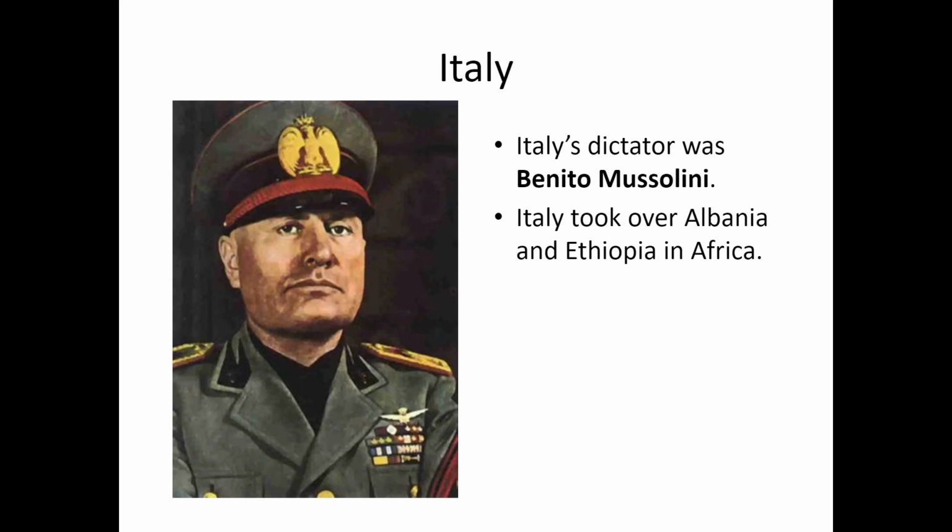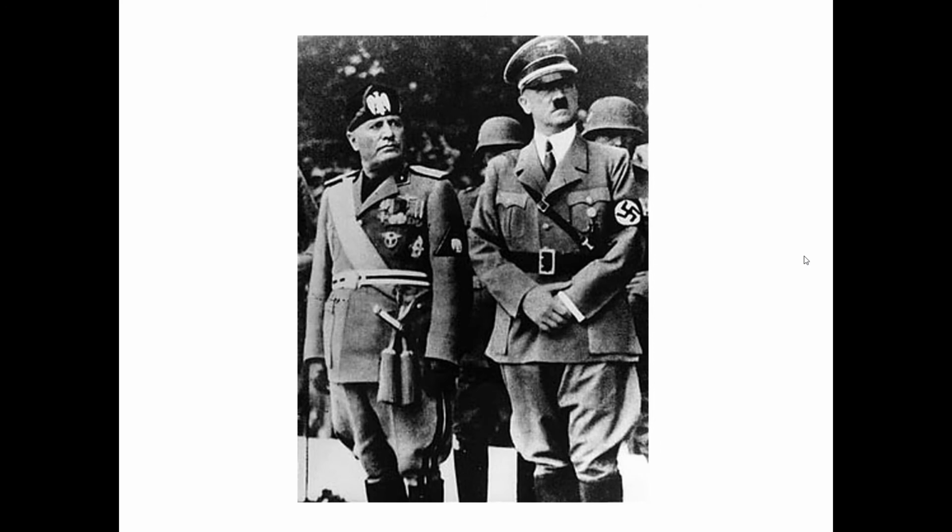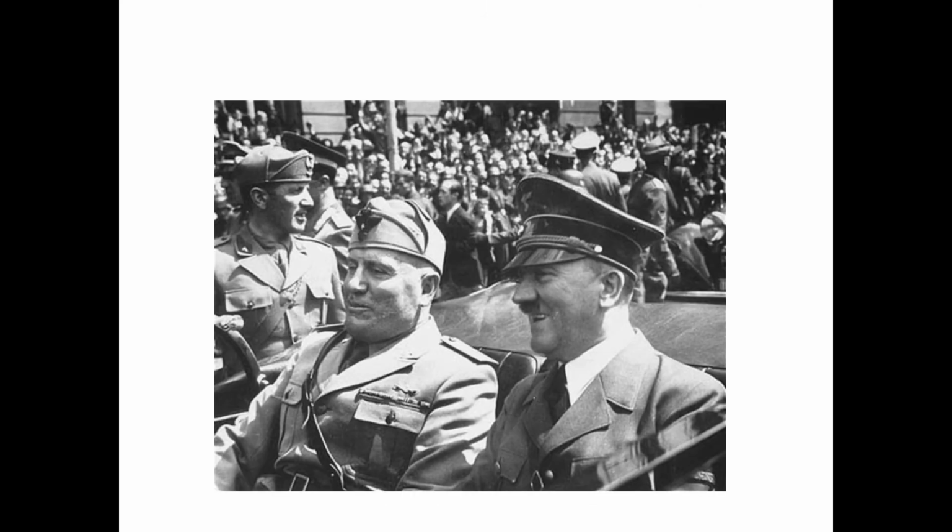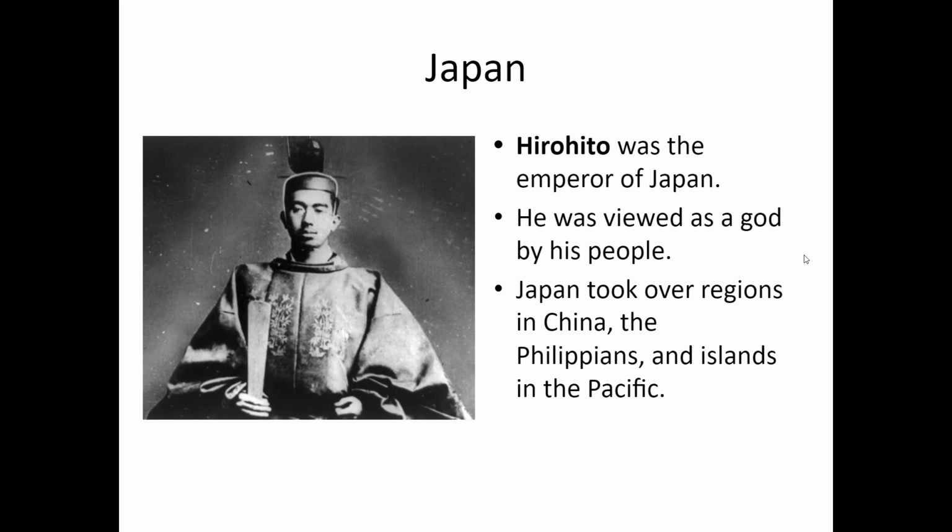Italy's dictator was Benito Mussolini. Italy took over Albania and Ethiopia in Africa. Hirohito was the emperor of Japan. He was viewed as a god by his people. Japan took over regions in China, the Philippines, and islands in the Pacific.